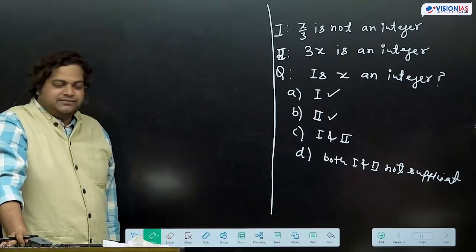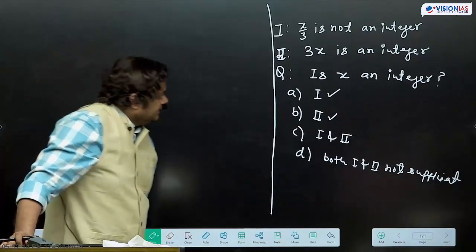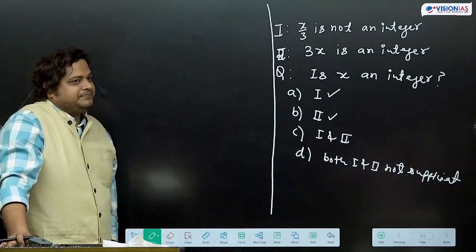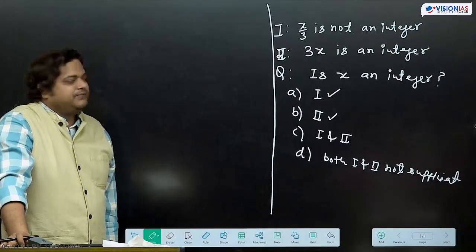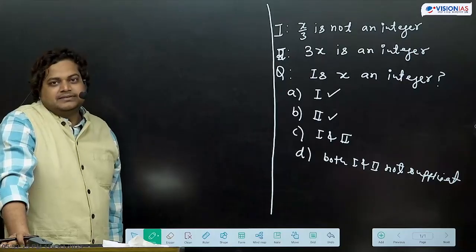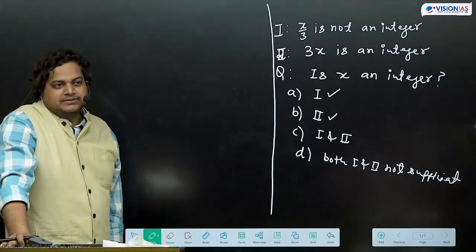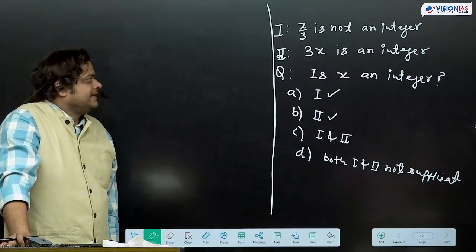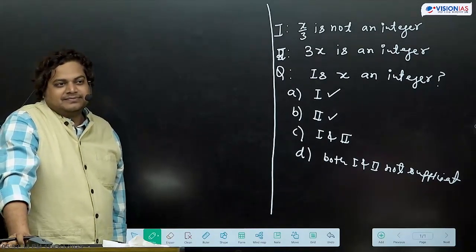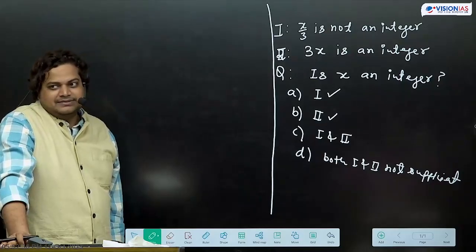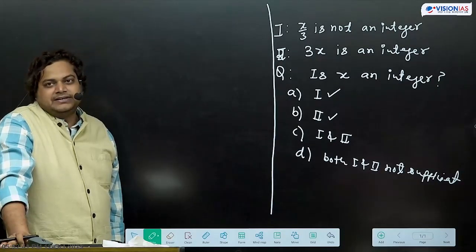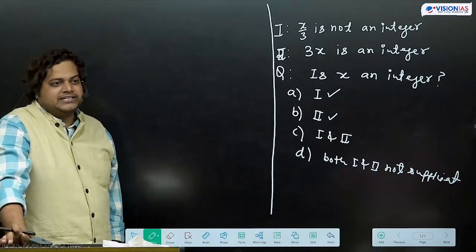Statement 2 alone is sufficient to answer the question. If 3x is an integer, is x an integer? So here, what values x can take. Try to put values, like fractions, since integer is being discussed, we need to take non-integer examples too. We'll try to satisfy this condition.